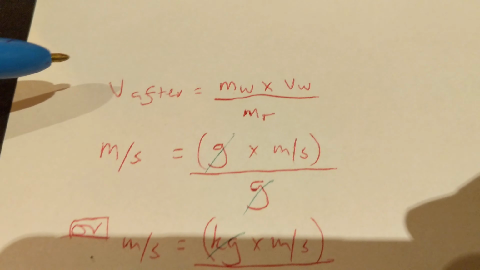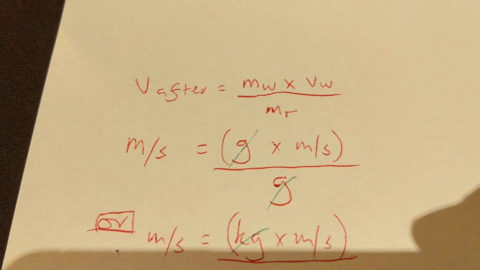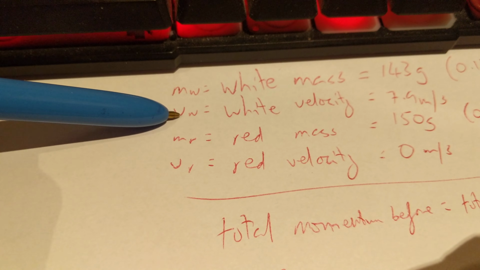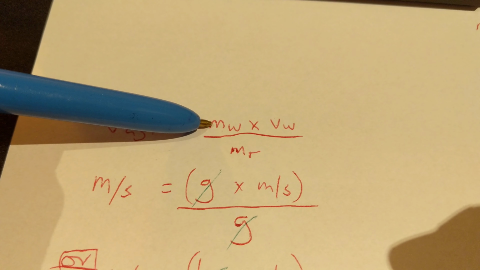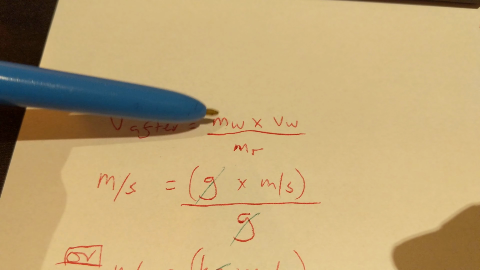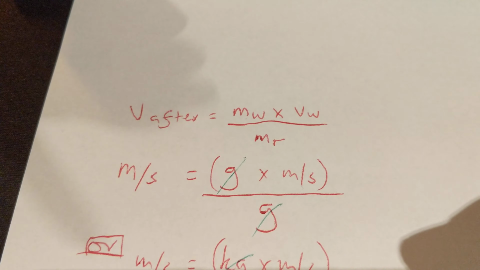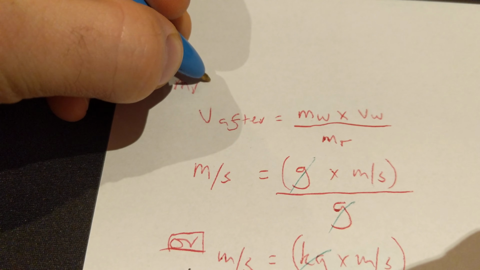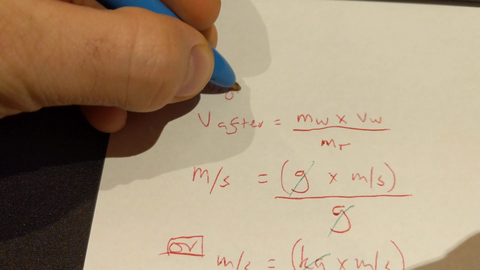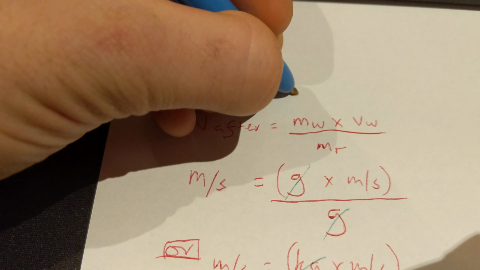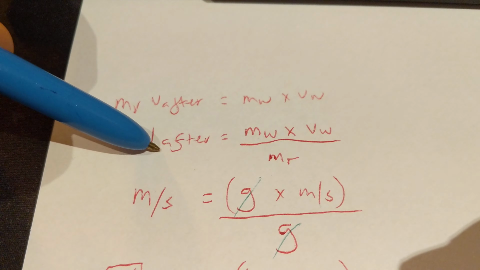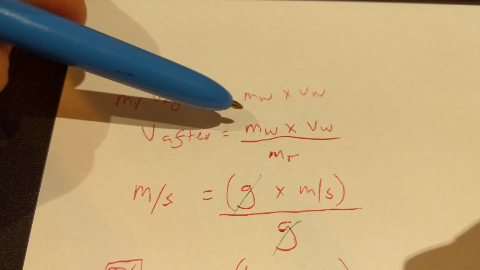Let's have a look at this. The velocity afterwards is going to be equal to mw times vw. Mw is the mass of the white ball and the velocity of the white ball beforehand. That's the initial momentum. But maybe a thing to put up here before would be that the mass of the red ball multiplied by the velocity of the red ball afterwards is equal to the mass of the white ball multiplied by the velocity of the white ball. We could put that up there. Rearrange that for the velocity of the red ball afterwards, gives us that.